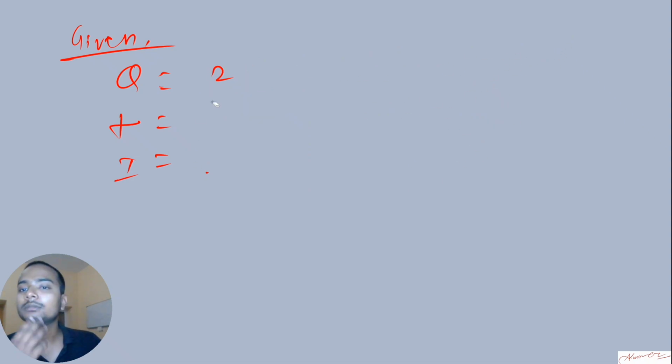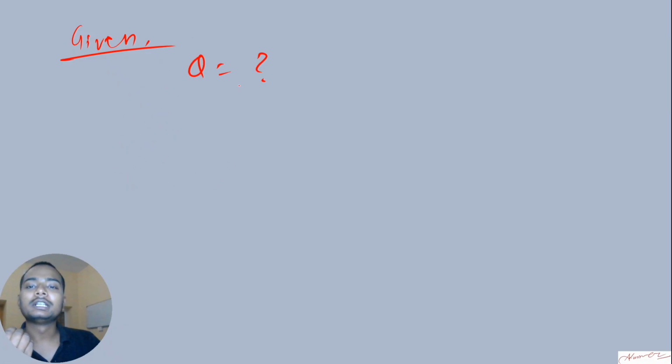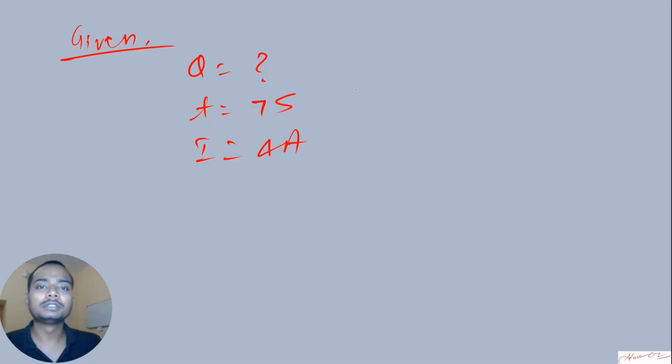Let me just frame some question. Let's say I can take any value. Let's say I'm given T as 7 seconds, and I is equal to 4 ampere. What is the Q? Try to find out. Pause the video, try to find out.